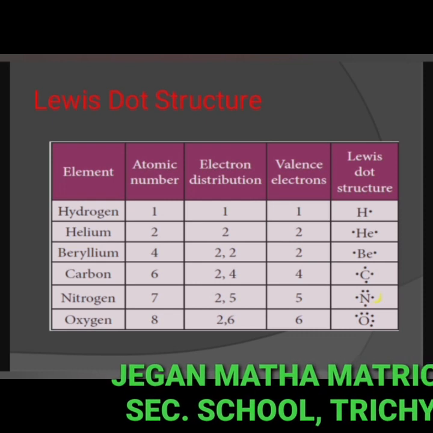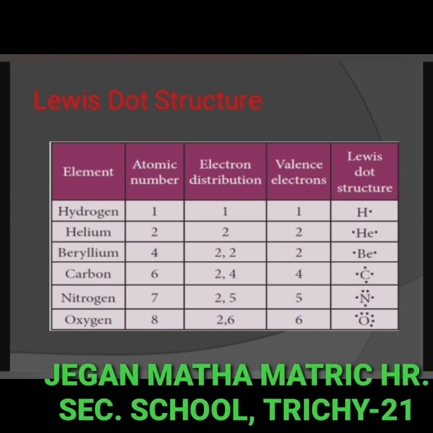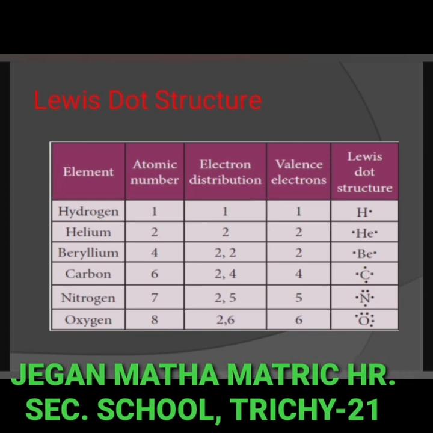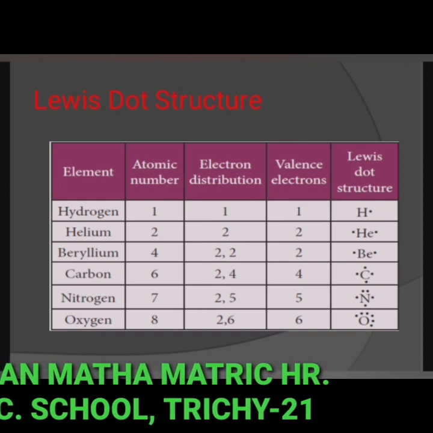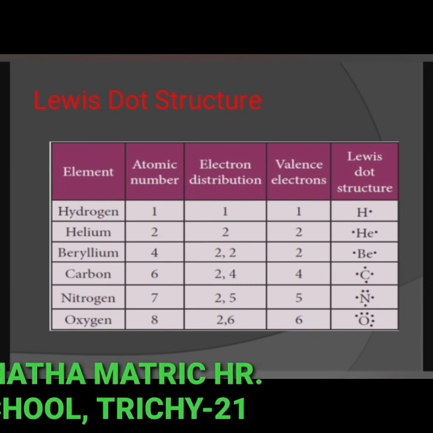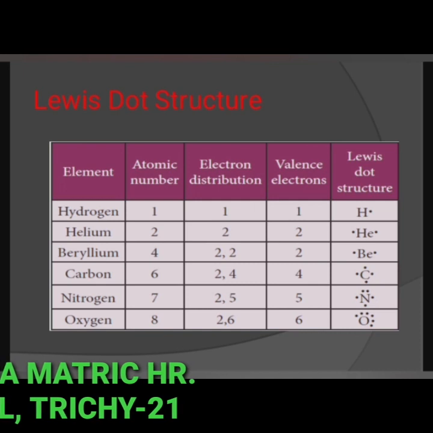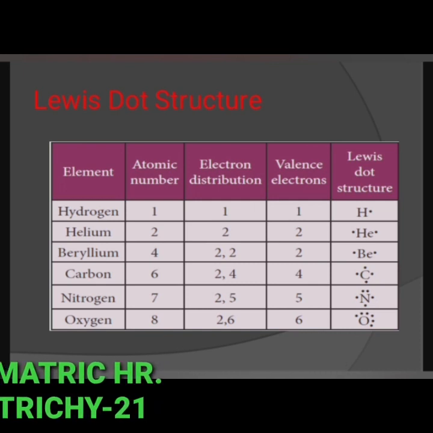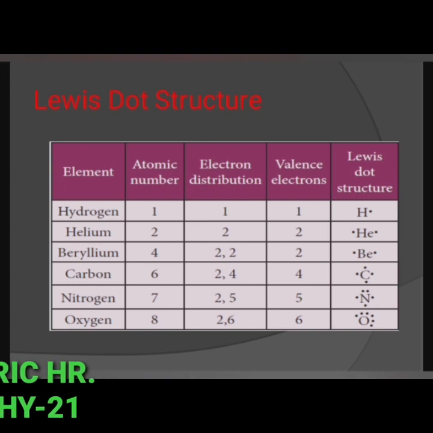See in nitrogen, a pair of dots. Paired electrons are represented by a pair of dots, and an unpaired electron is represented by a single dot. Symbols other than dots, like crosses or circles, may be used to differentiate the electrons of the different atoms in the molecule.